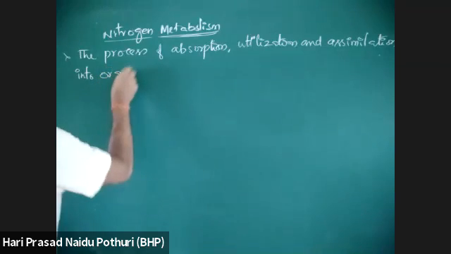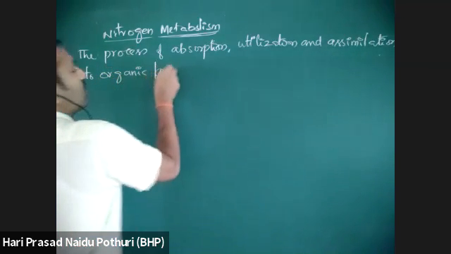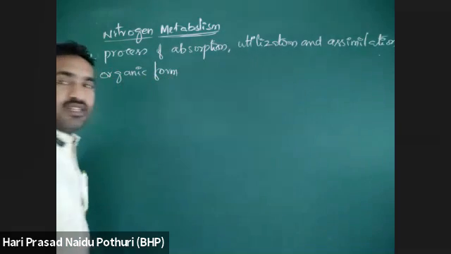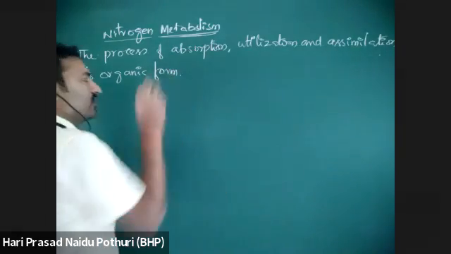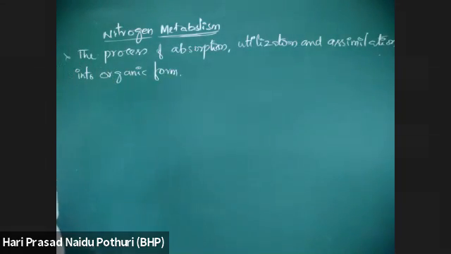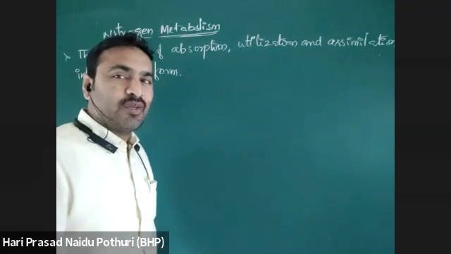So assimilation into organic form. Usually elements are present in organic and inorganic form. According to chemical properties, organic means carbon containing molecules and inorganic means non-carbon molecules. But here in biological terms, organic means inside the living body, in the form available in the living body. Inorganic means outside the living organisms, that means outside the biomolecule.